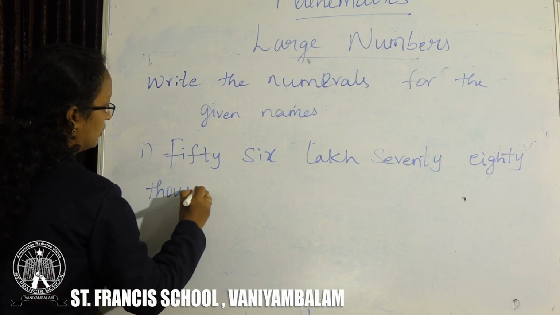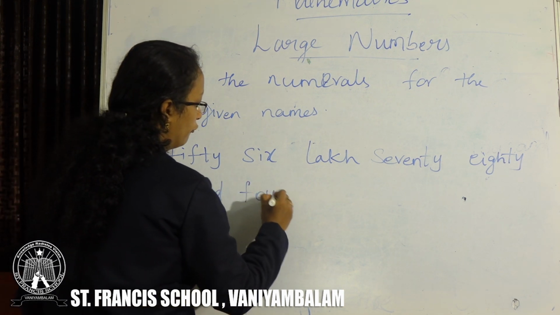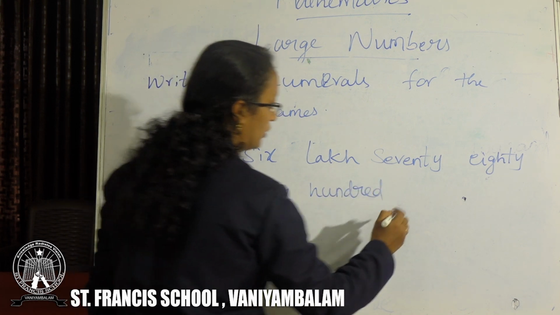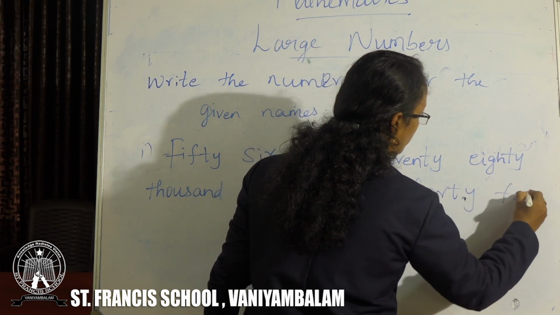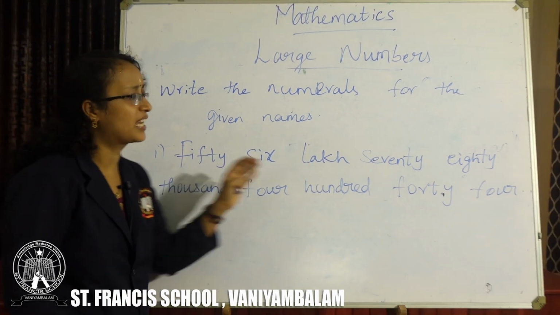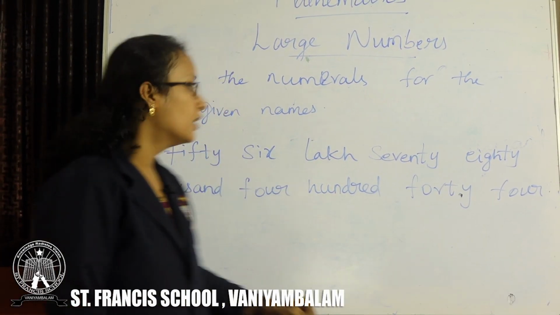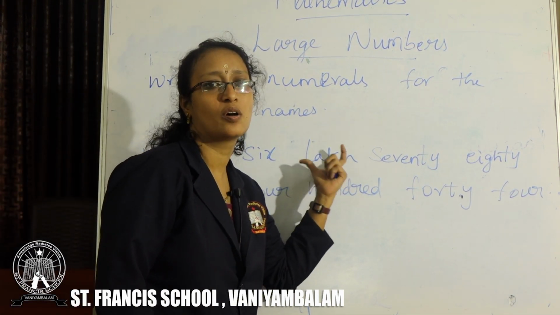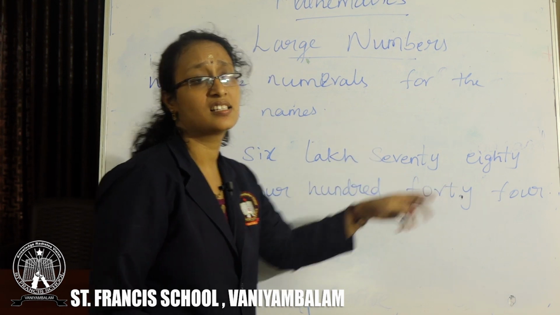78,444. So this is the number name. Can you identify which place value system it is? Yes, 56 lakh. Lakh is coming, so you can identify that it is the Indian system.